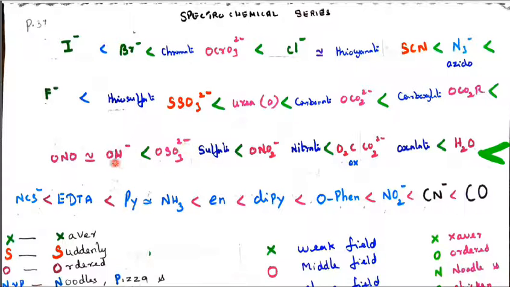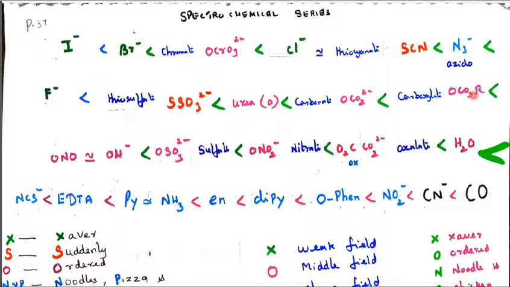OSO3 2 minus, and hydroxido and nitrito KO, oxygen donor, and even here also oxygen donor. When we compare OH minus and water, both are oxygen donors, but H2O is a stronger field ligand than OH minus.